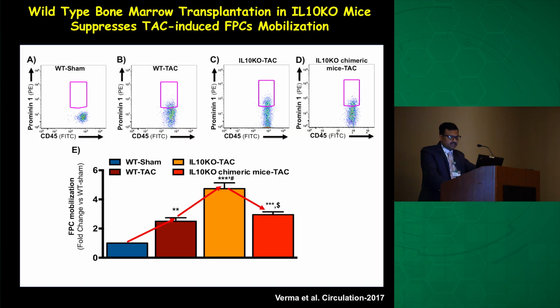So the 5-day FACS data clearly indicate that wild-type mice have more of these cells, and IL-10 knockout mice have even higher numbers of cells in the bloodstream. The most interesting data for us is that in the chimeric mice, the IL-10 knockout mice which have wild-type bone marrow, the mobilization of this specific cell population was significantly reduced. It indicates that repopulation with IL-10 positive bone marrow in the IL-10 knockout mice significantly retains those cells in the bone marrow. They don't let them release from the bone marrow.